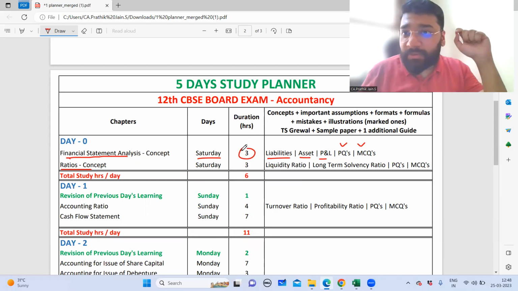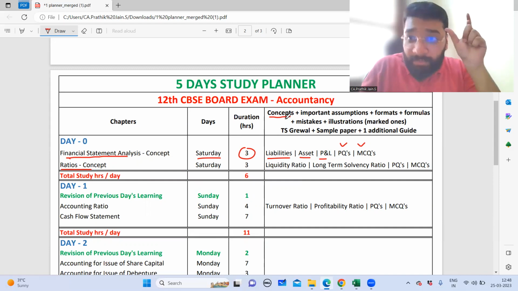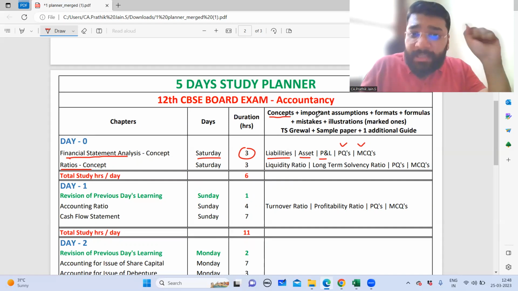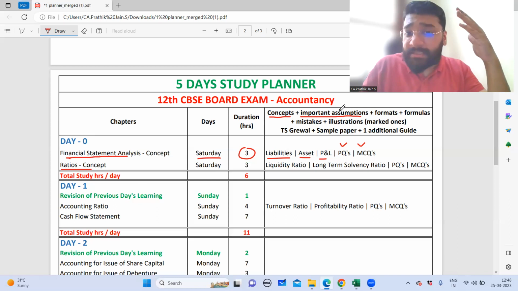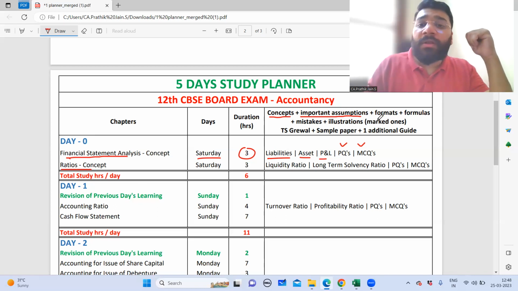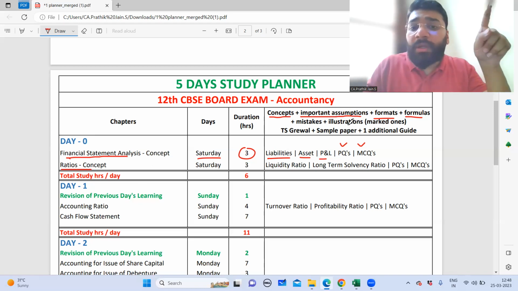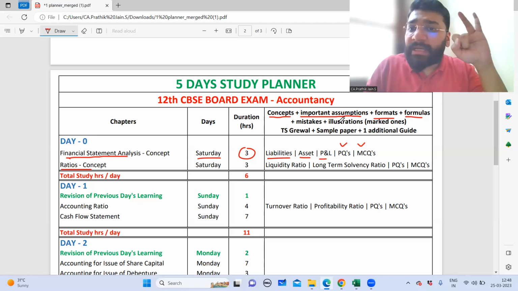So today, when you're preparing for this revision series, guys, you should have all the concepts and sub concepts handy with all of you. You should have a complete checklist with all of you. Under each and every concept and sub concept, whatever the important points or important assumptions that the book has suggested, you should have had all those points handy with all of you. Whatever the formats under each concept and formulas that are given in every chapter, you should have it handy with all of you. And I told you very clearly that all the questions you should earmark, and segregate into 3 categories: easy, medium, and tough.